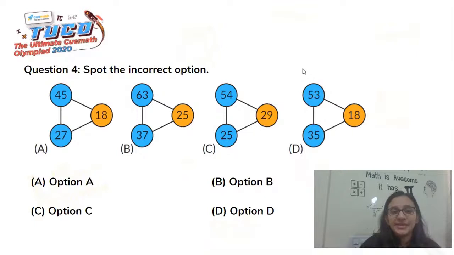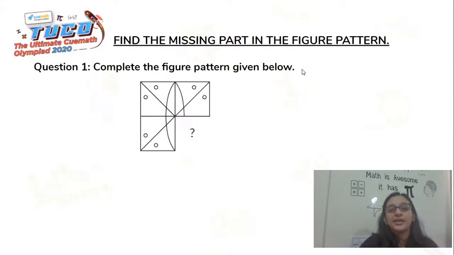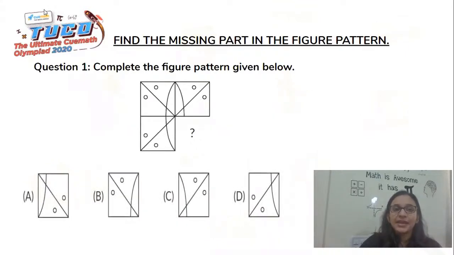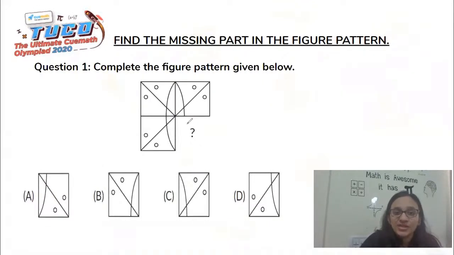So we've already seen that the incorrect option was option B. Okay, now here is a pattern which has one of its parts missing, and we need to figure out which is that missing pattern. So we'll take the options first. In my opinion, the easiest way of doing such questions is to just try to trace out or go by the pattern which is given in the three parts.